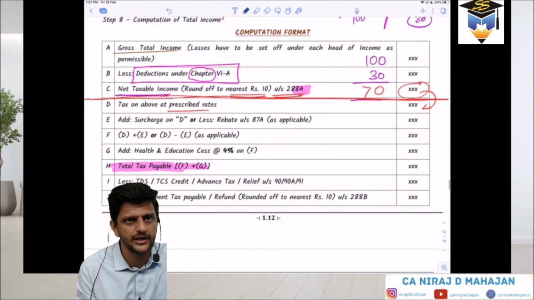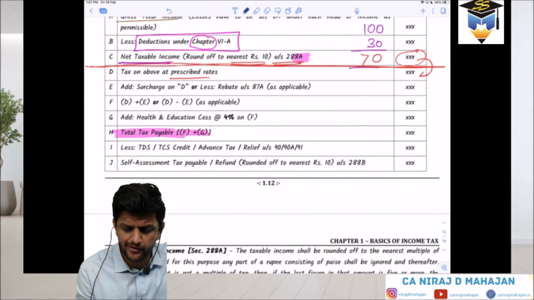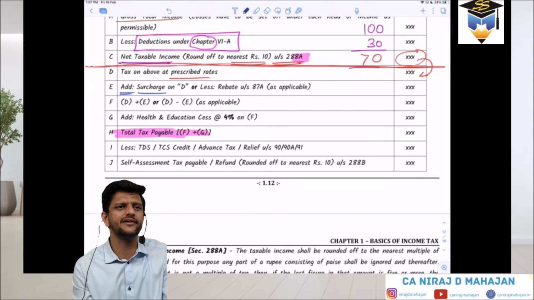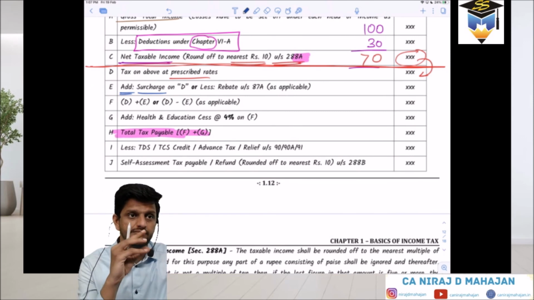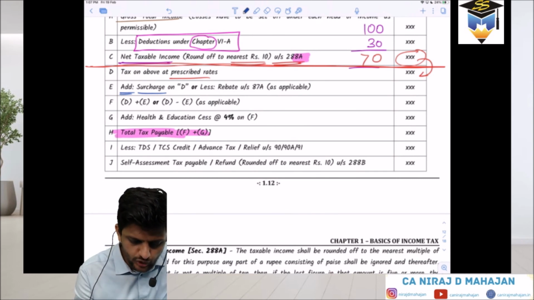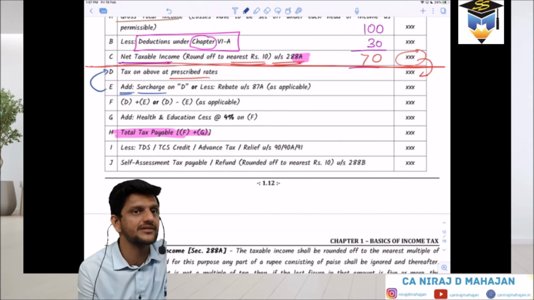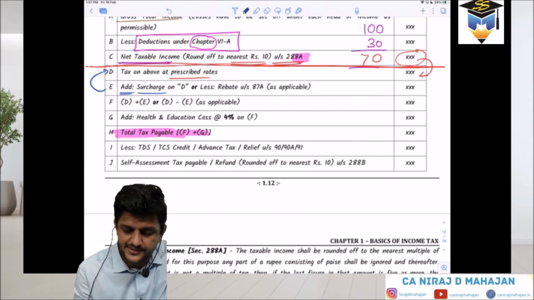Tax on the above at prescribed rates. Got it? Now, on that tax, we might add some surcharge. Maybe on your credit card bills, or even when you're doing some transaction, you might have seen some surcharge. That means it is a kind of additional tax, on the tax amount. It is a tax on tax. Surcharge is extra tax, a little bit on your regular tax.